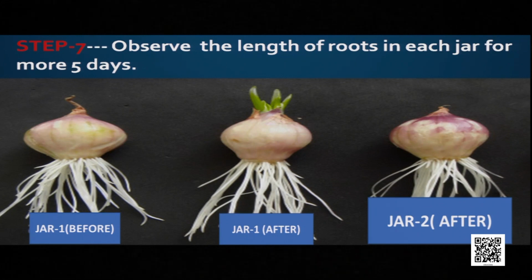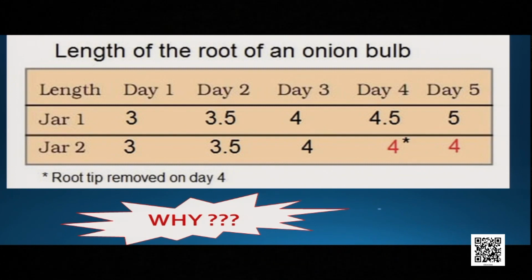It remained as it is. This is the result. Now look. In the result, on day 1, the length of the root of the onion bulb in both the jars remained the same, 3 cm, 3 cm. On day 2, again 3.5 cm, 3.5 cm.